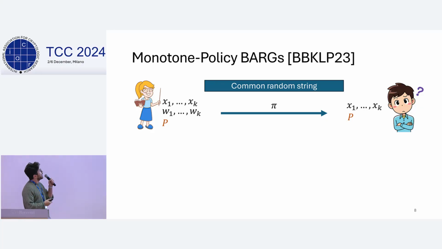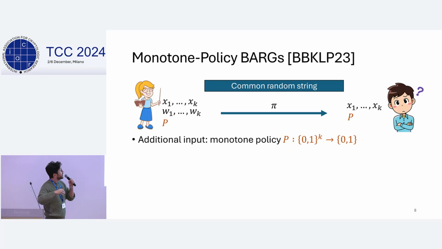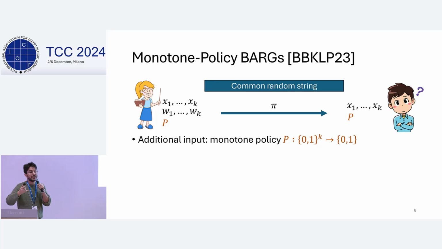And indeed, Brakerski et al. in Crypto23 introduced the notion of monotone policy BARG. So it's very similar to a BARG, but now in addition, we have as input a monotone policy over k bits. And we modify the completeness and soundness properties as you would expect.